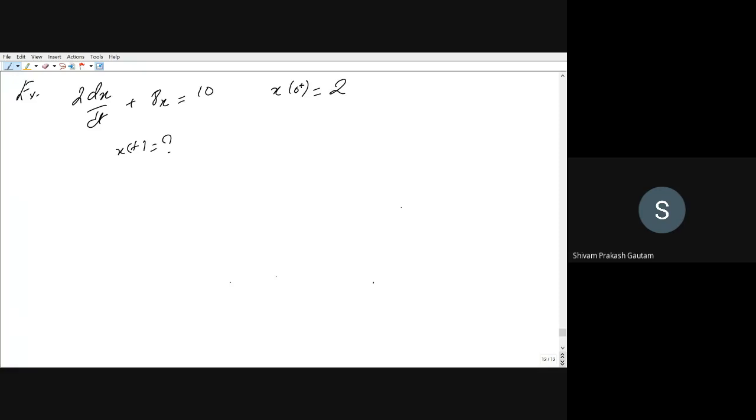First you should be able to know what this plus sign means. If you have x of 0, suppose this is your x of 0, then x of 0 plus means